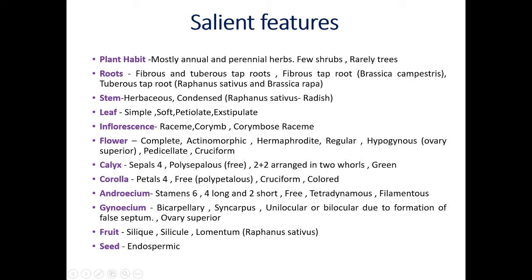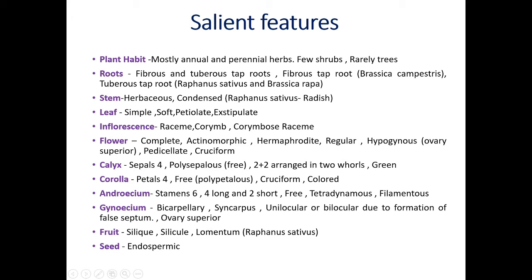Now let us see inflorescence. In FYBSc we have studied there are two types of inflorescence, racemose and cymose. Racemose means the peduncle has continuous, unlimited growth, producing lateral flowers which are arranged in an alternate manner. This condition is called racemose type of inflorescence. A subtype of racemose is a simple raceme or corymb. Corymbose raceme is also present in some plants.